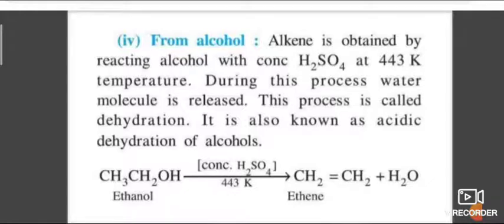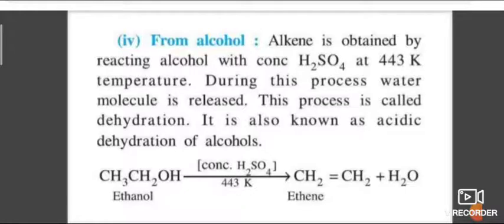Next, generation of carbonium ion. Now this protonated alcohol is converted into carbonium ion, that is CH3CH2+. Now removal of proton. From the CH3, one proton is removed and changed into double bond, that is CH2=CH2.